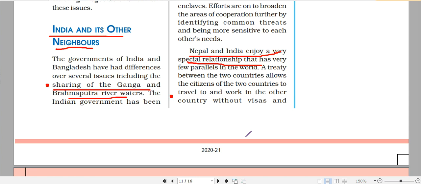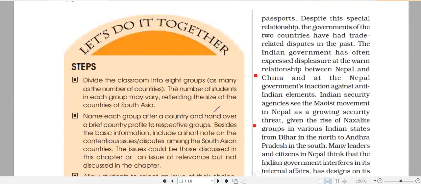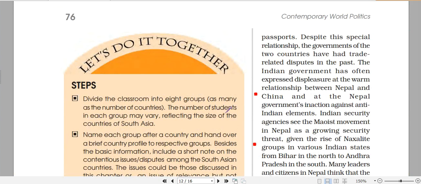If you notice any government form, you will see a column where you have to state whether you are an Indian citizen or a citizen of Nepal and Bhutan. People of these two countries are allowed to be part of our armed forces and government jobs also. No other country in the entire world does that. You cannot allow other countries' people in your armed forces, because this is an issue related to national security, but India does that for Nepal. Then there are a few other things. These are the good things.